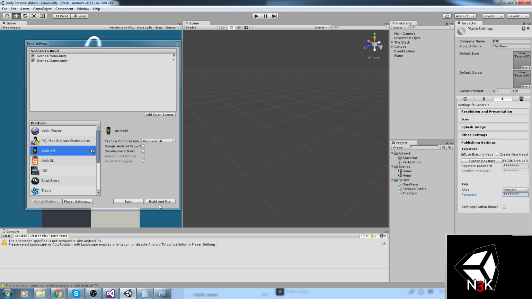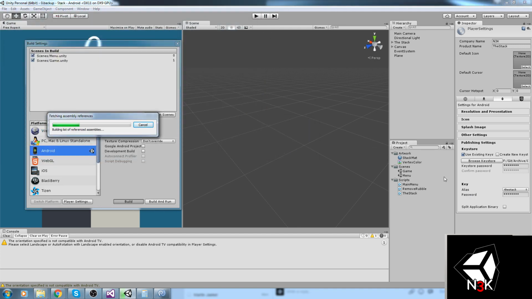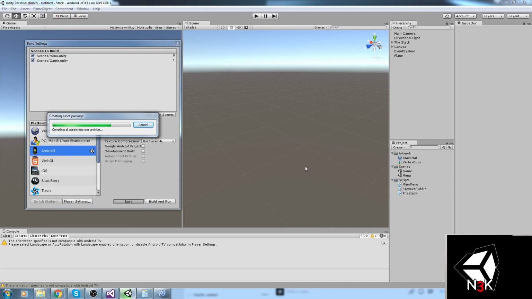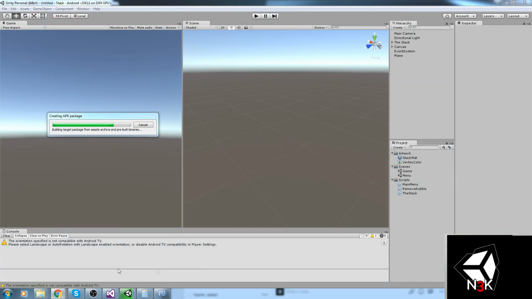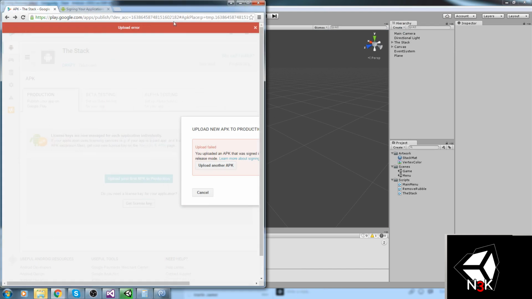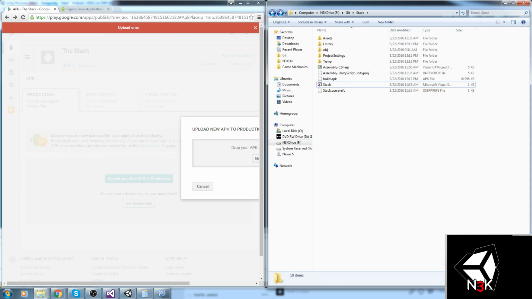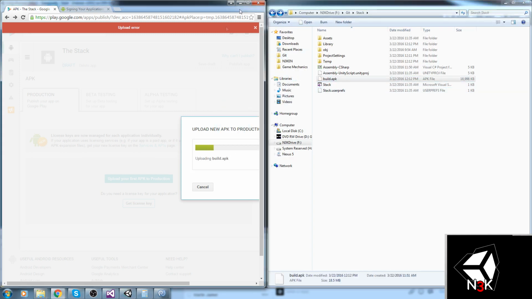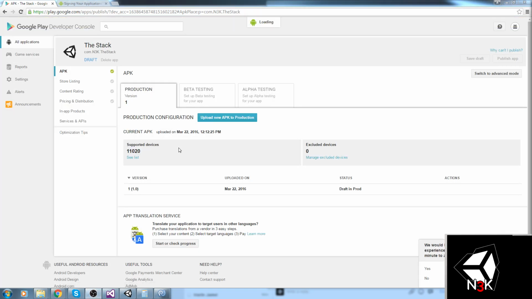Once this is completed, you are now going to build your game once more. And it should now be built under this key, so the stack key. And if we go back to the Play Market over here, I'm going to hit upload a new APK, drag and drop this new one, and hopefully this time it works. I'd be unhappy if it didn't. So, let's have a look. And it did work, so here we go.